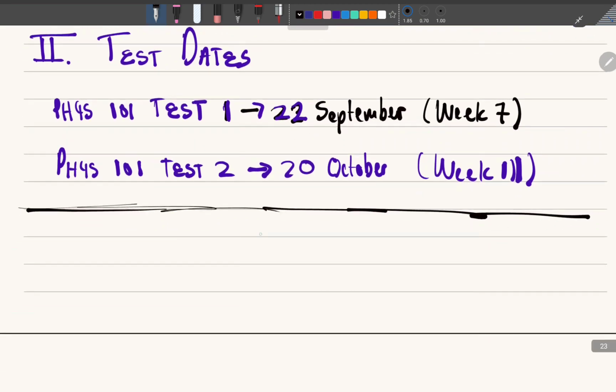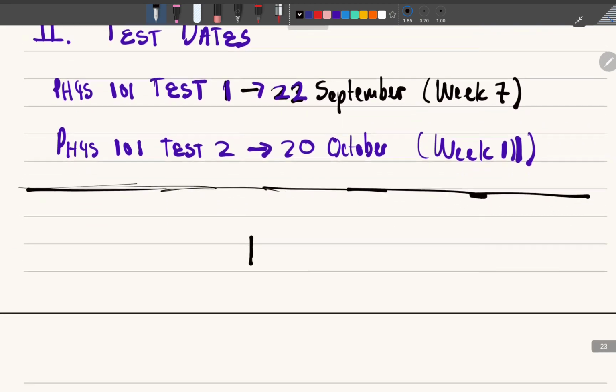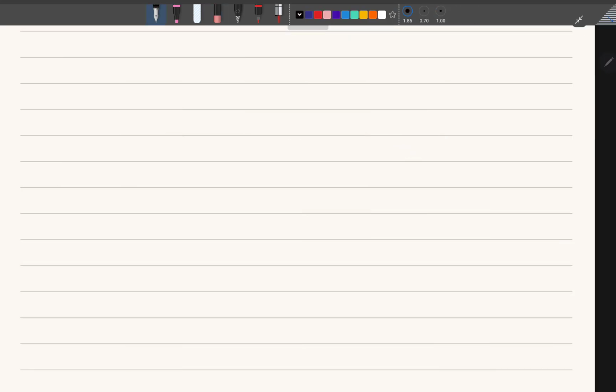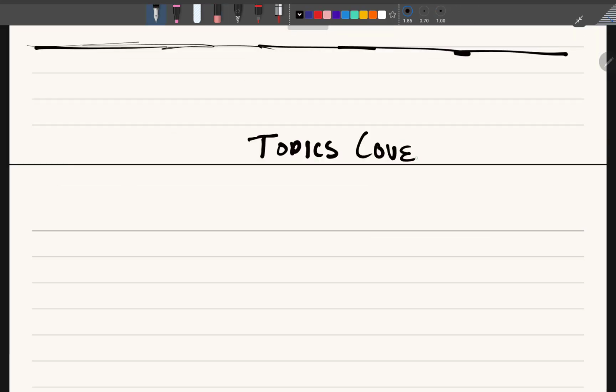So now, what are the topics? Let's put the third section, and I want you to say here, for third section, topics covered, okay? We need to now look at what are the topics that are covered. And then we're going to be putting the week number, so that we are going to see which things will be done by the time we get to week 7 for test 1. We would have done what? At least from weeks 1 up to 5.